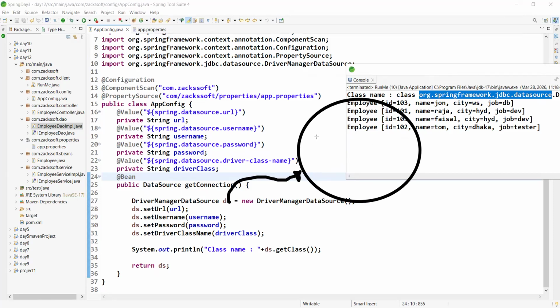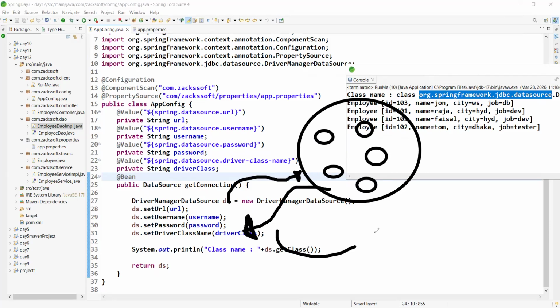Okay, now boss, one connection, another connection, consider 10 connections. So from the pool, simply you can say, hey, DS, get me a connection. It will return you one connection. After completing your task, this connection will be available in the connection pool again, right?